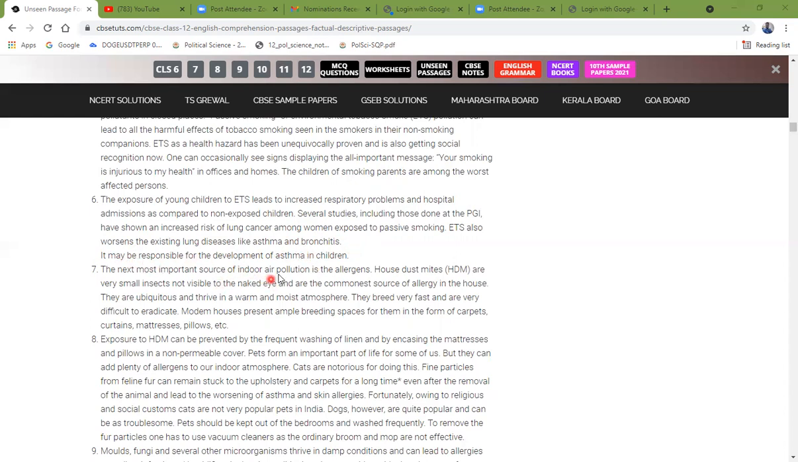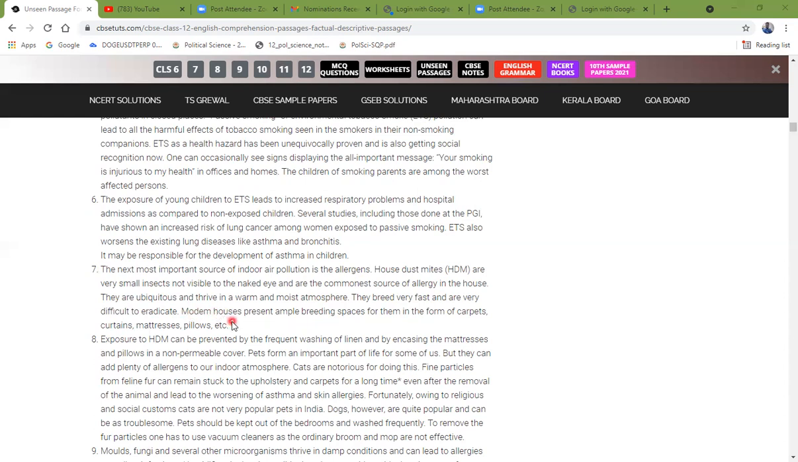The next most important source of indoor air pollution is the allergens. House dust mites, HDM, are very small insects not visible to the naked eye and are the most common source of allergy in the house. They are obnoxious and thrive in a warm and moist atmosphere. They breed very fast and are very difficult to eradicate.